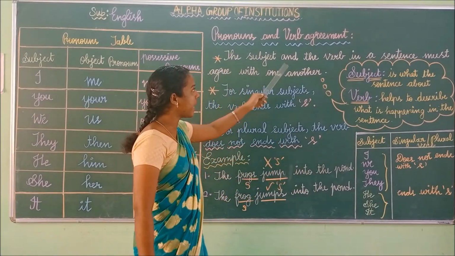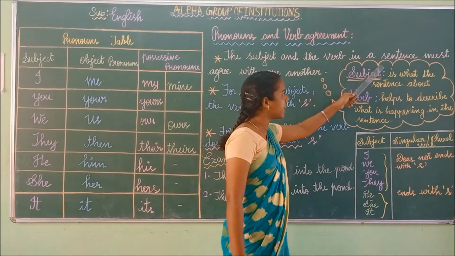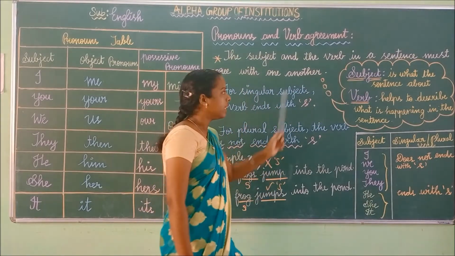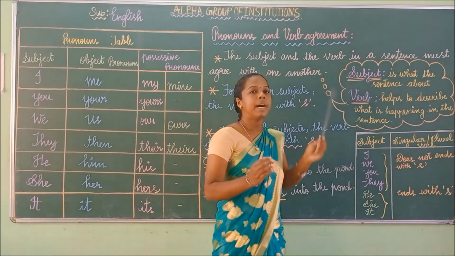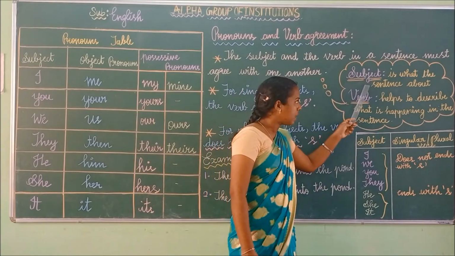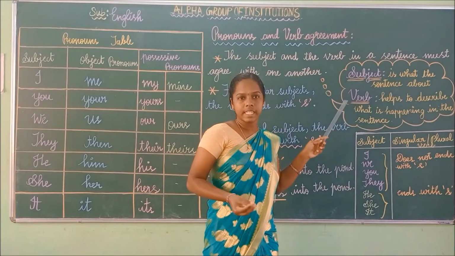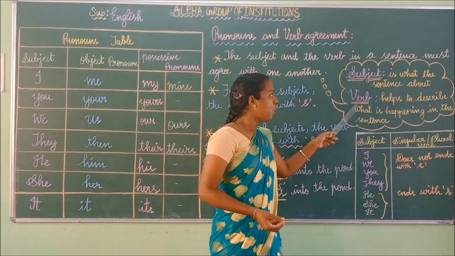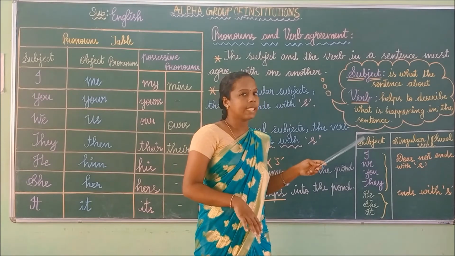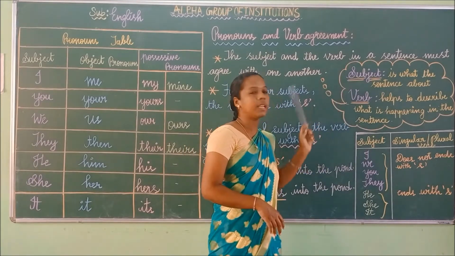So the subject and the verb in a sentence must agree with one another. Subject is what the sentence is about, and the verb helps to describe what is happening in the sentence. So these two things must agree.